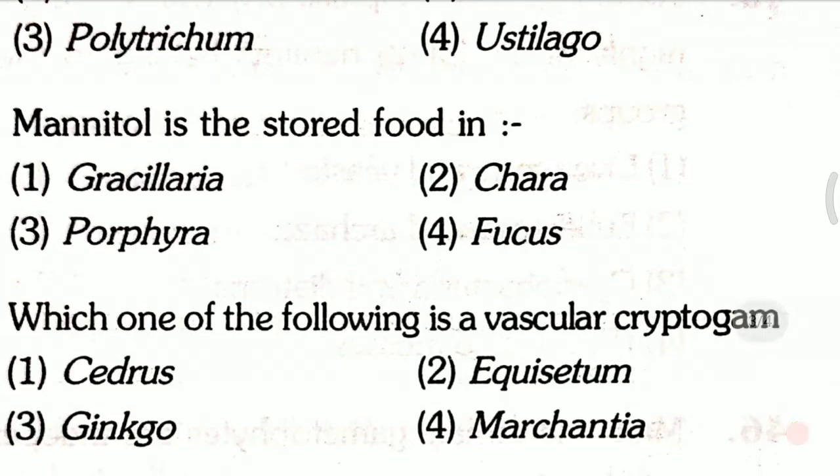Question 10. Mannitol is stored food in first, Gracilaria; second, Chara; third, Porphyra; fourth, Fucus. Mannitol is the stored food in, and the answer for this question is the fourth one, that is Fucus.